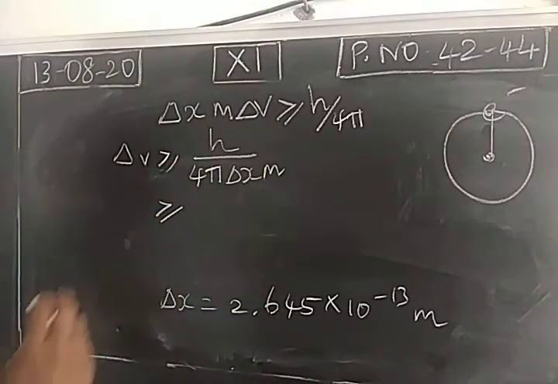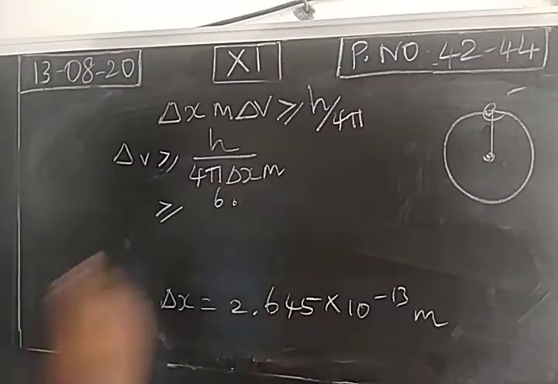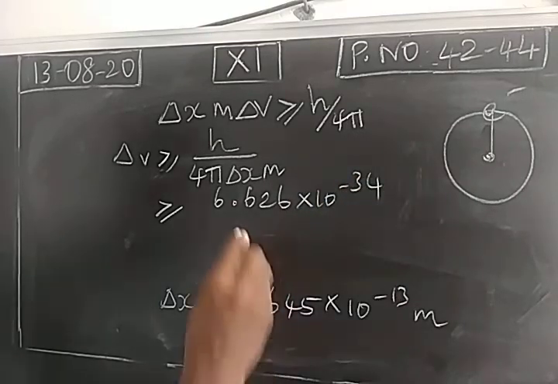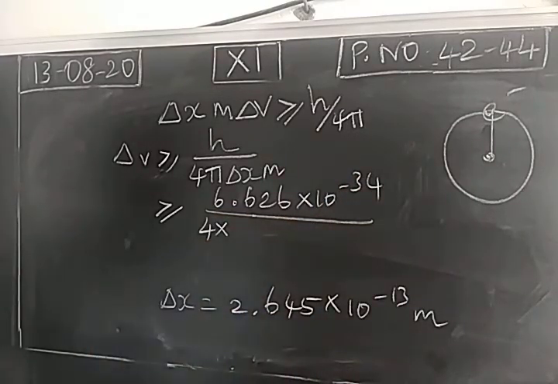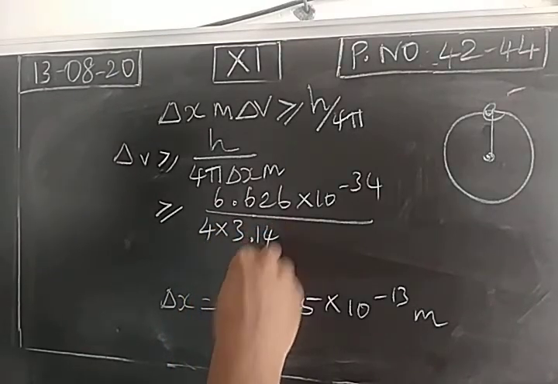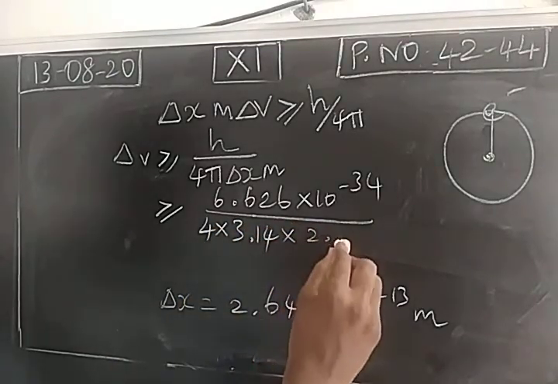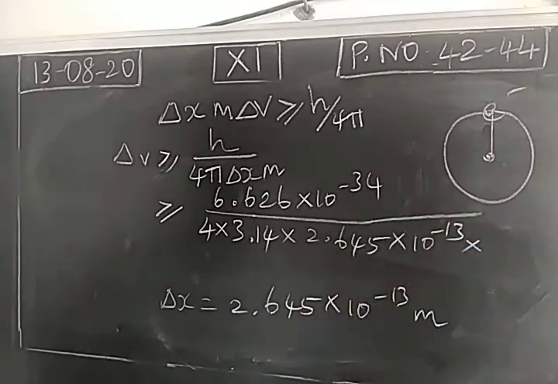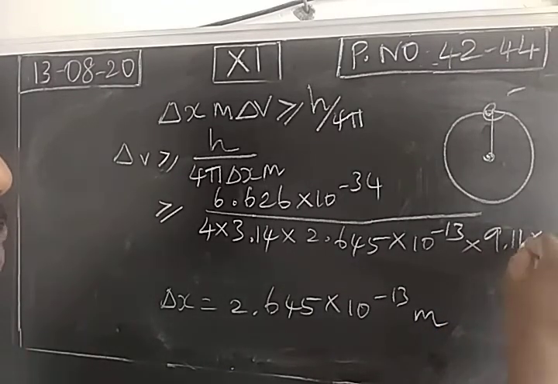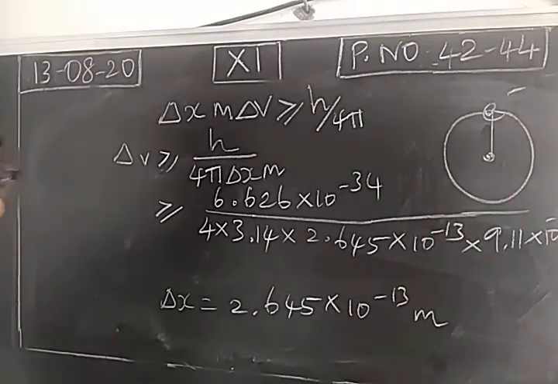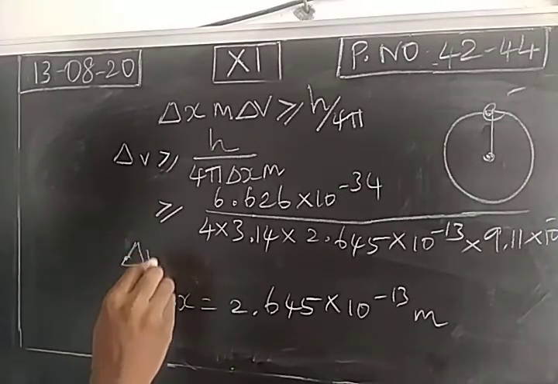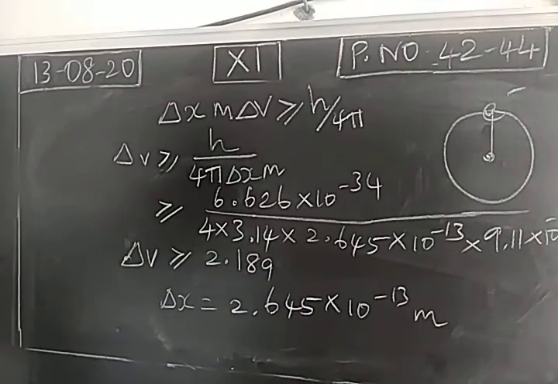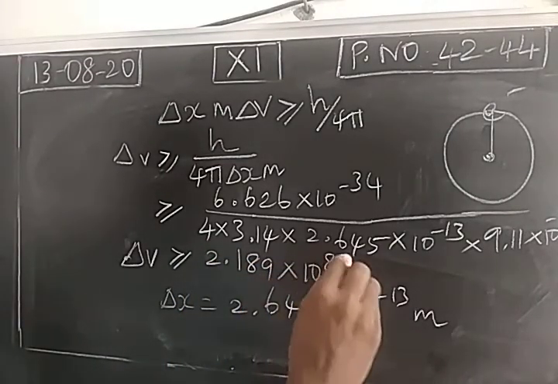So delta v is greater than or equal to Planck's constant 6.626 into 10 power minus 34 divided by 4 pi, with pi value 3.14, delta x value 2.645 into 10 power minus 13 meter, and the mass of an electron 9.11 into 10 power minus 31 kilogram. So delta v, the uncertainty in velocity, is greater than or equal to 2.189 into 10 power 8 meter per second.